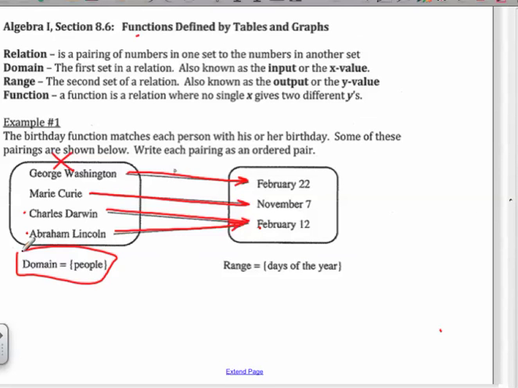Anyway, remember, guys, this is the domain. The thing that we put in, the first set in a relation, and then the range is the stuff that we get back out. Okay? All right. Good job, guys. Let's look at the next example.